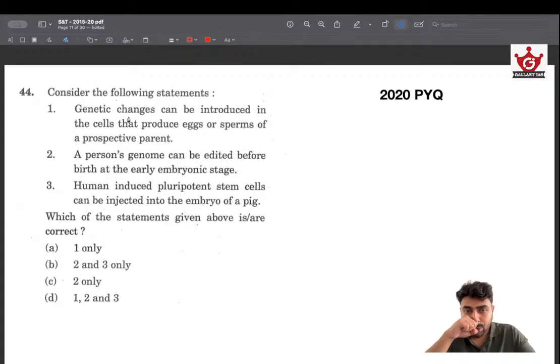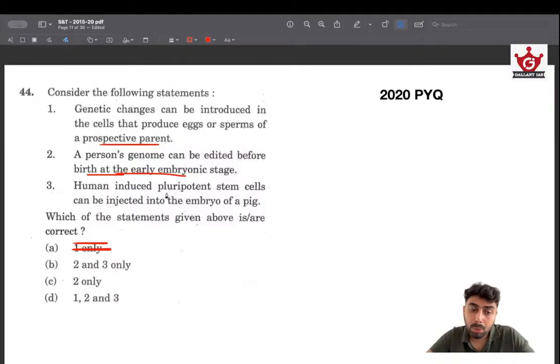Genetic changes can be introduced in the cells that produce eggs or sperms of a prospective parent. Okay. It doesn't seem impossible. It seems okay only. Then a person's genome can be edited before birth at the early embryonic stage. Yeah, this is where gene therapy or therapies like mitochondrial replacement therapy happen. So this is a possible thing, because gene editing happens at an early embryonic stage. That's true only. So 2 is right, is what I feel. So this option can be eliminated because it doesn't have 2.